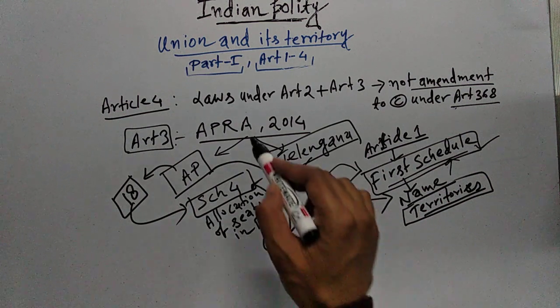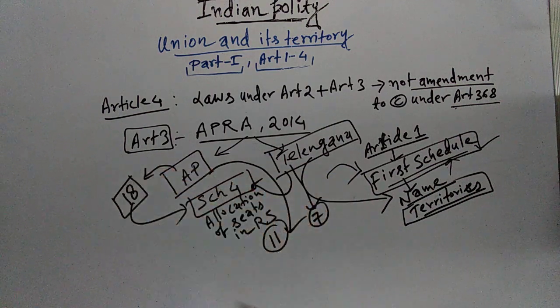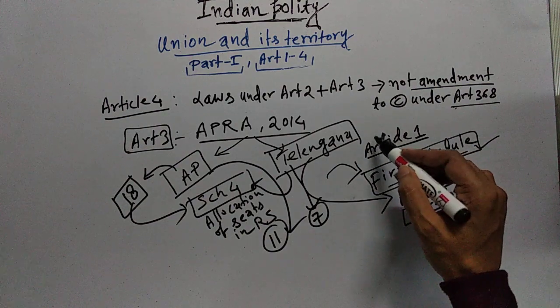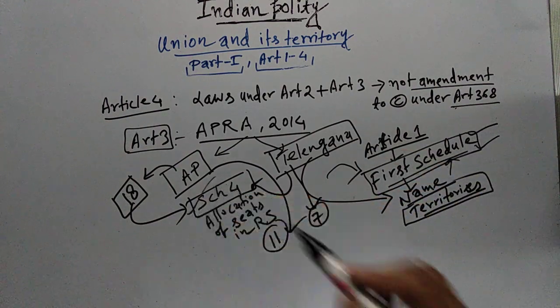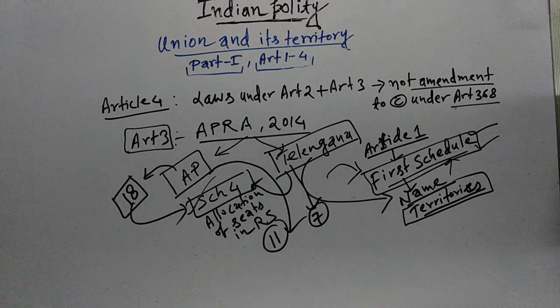That means in this process, when you are passing a law under Article 3, you have to automatically change the first schedule and also the fourth schedule. Although your intention is not to change the first or fourth schedule, you have to do it.